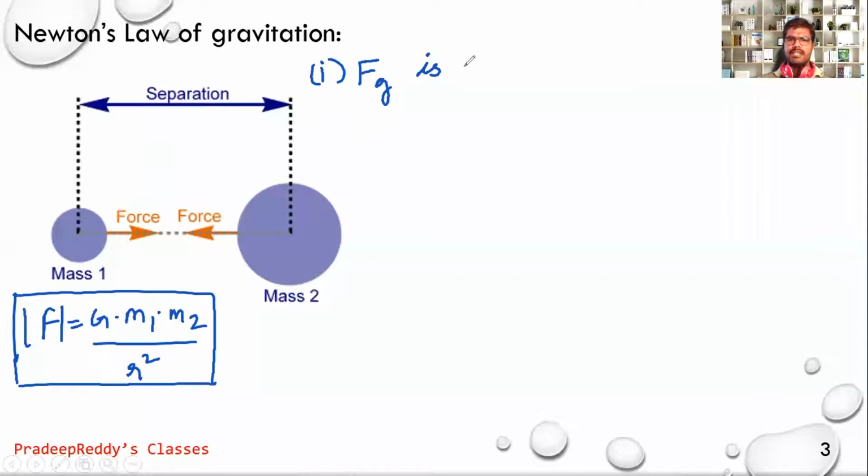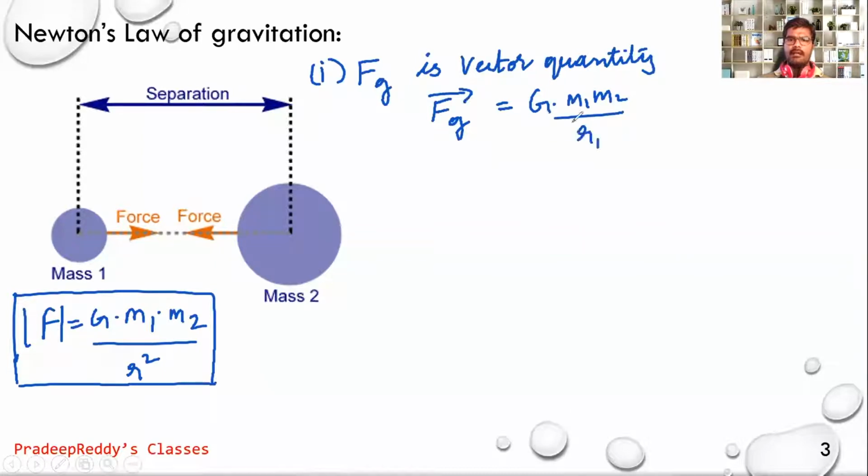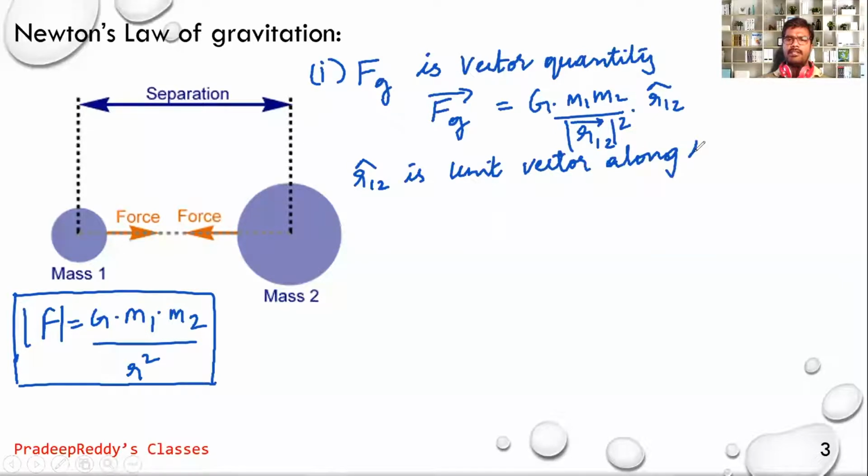Gravitational force Fg is a vector quantity, and the vector notation is Fg bar equal to capital G M1 M2 divided by R12 bar magnitude whole square into R12 cap, where R12 cap is the unit vector along the direction of mass 1 to mass 2.